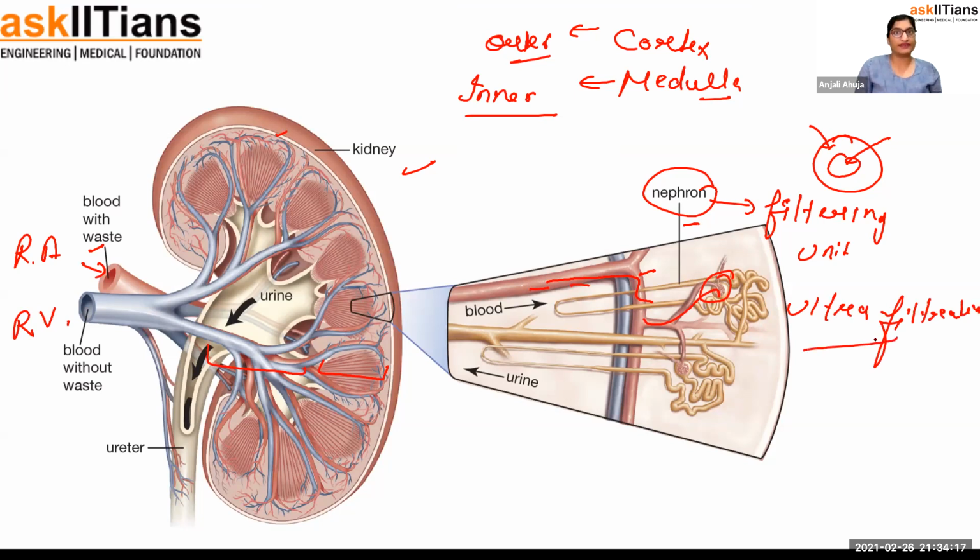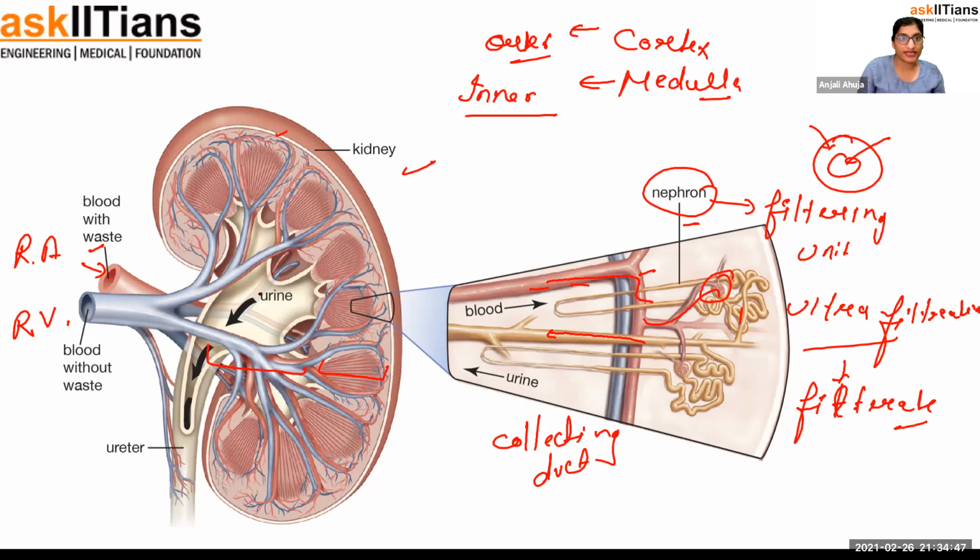After filtration, what is inside the nephron we call the filtrate. In science also, we call it the filtrate, the leftover after the filtration. So the filtrate will be moving in the yellow part. This yellow part is the tubes of the nephron. Into the tubes of the nephron it will come, and it will be moving up through this duct. We call it the collecting duct, which is collecting all the urine. Into the nephron, blood is filtered, moving up into the collecting duct.